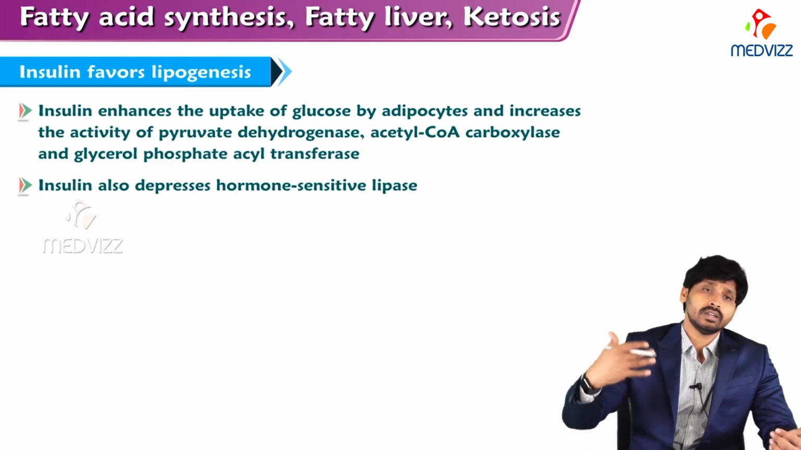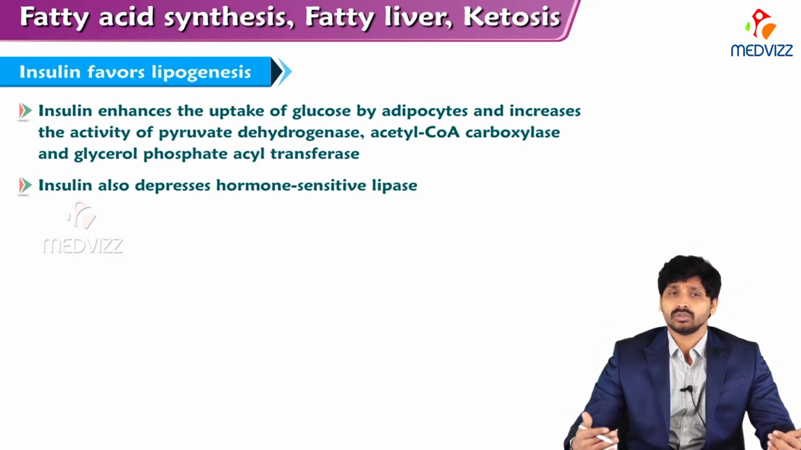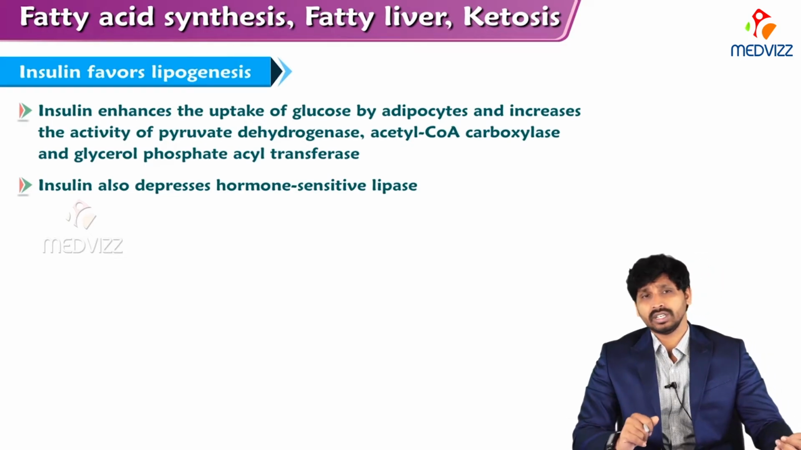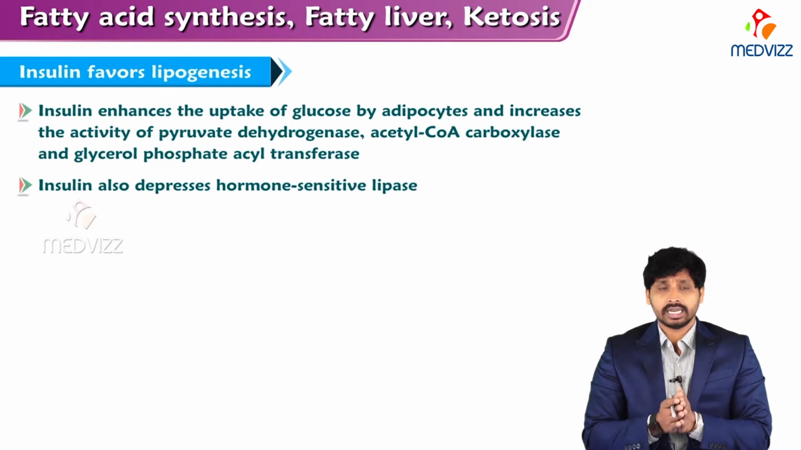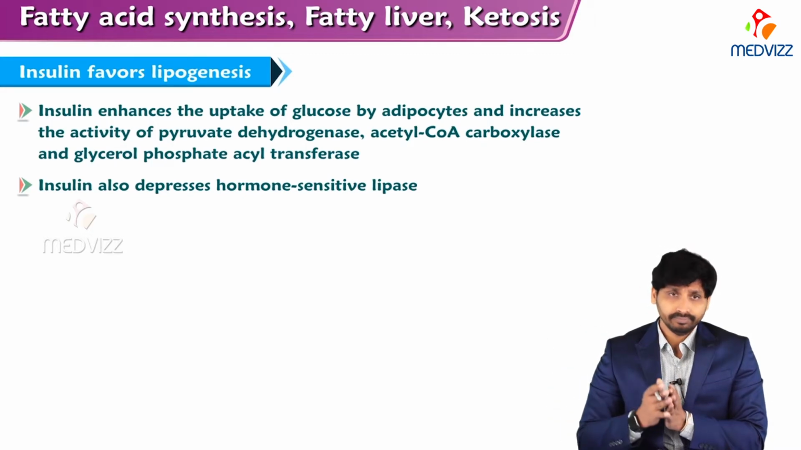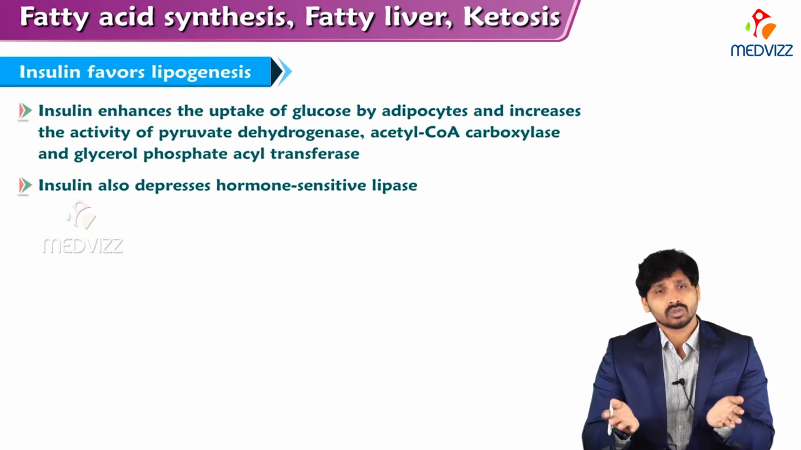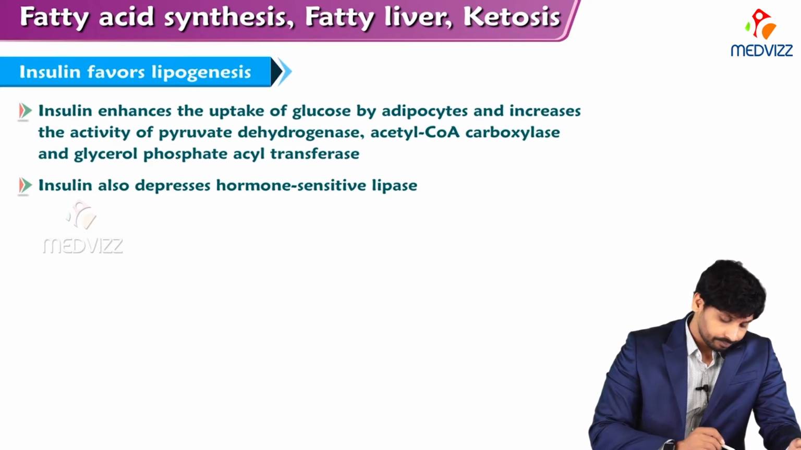Okay, when promoting glucose oxidation, more acetyl-CoA will be forming. As I told you, there is a limitation for the intermediates of the TCA cycle, so not all the acetyl-CoA will be entering into the TCA cycle. Some of the acetyl-CoA will be diverted for fatty acid synthesis. This way insulin is favoring lipogenesis, or fatty acid synthesis.